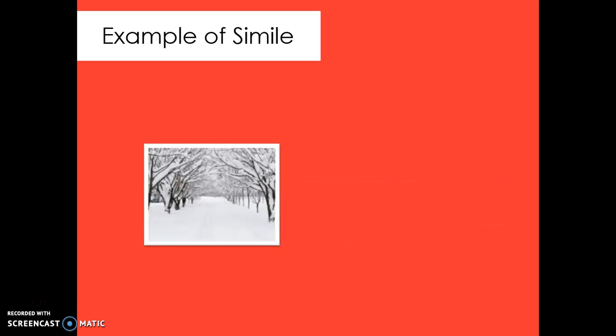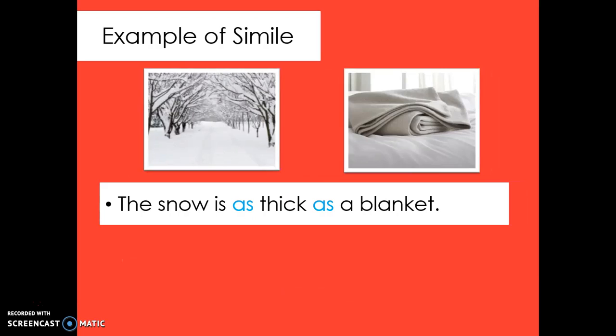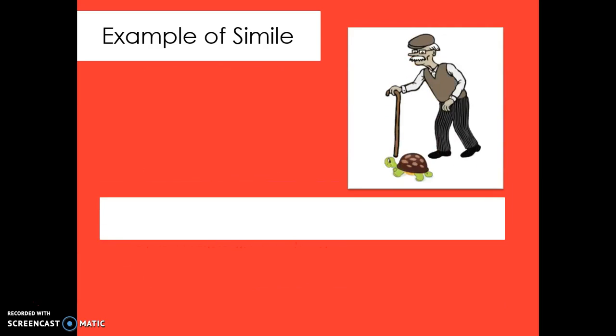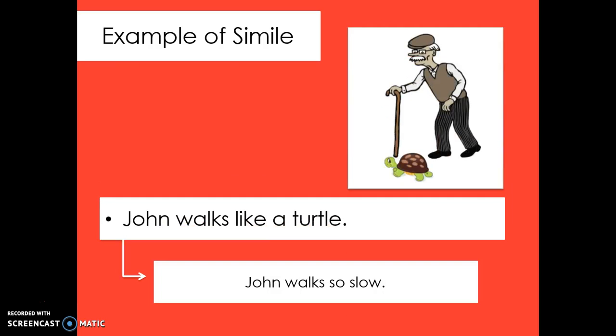Another example, the snow is as thick as a blanket. The two things that are compared in this sentence are the snow and the blanket, and the word as is used to draw the resemblance of the two things being compared. This sentence means that the snow thickly covered the roads. Another example, John walks like a turtle. John is being compared to a turtle. This sentence means that John walks so slow.